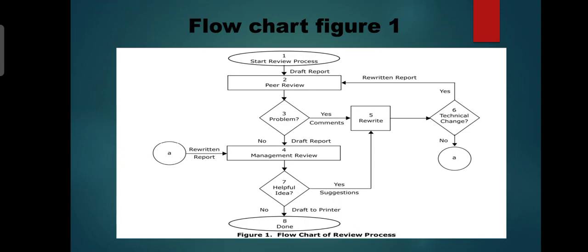The last step is completed or done. Then the final step can give information or ideas about this process. This is the first of the 7 statistical tools.